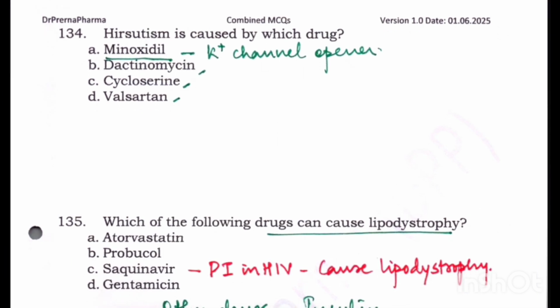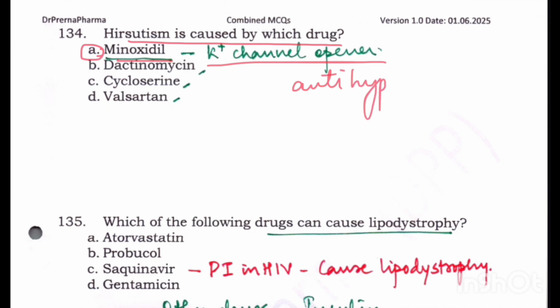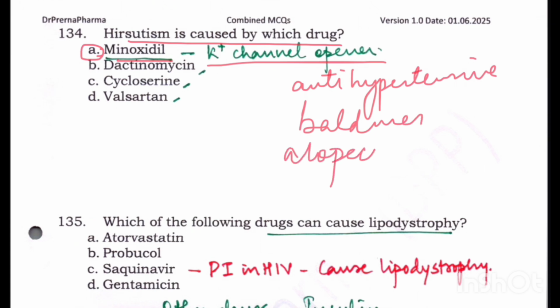Next, hirsutism is caused by which drug? We all know hirsutism is caused by minoxidil. It is a potassium channel opener, it is an antihypertensive, and more than an antihypertensive, nowadays it is used in the treatment of baldness in males and alopecia areata.